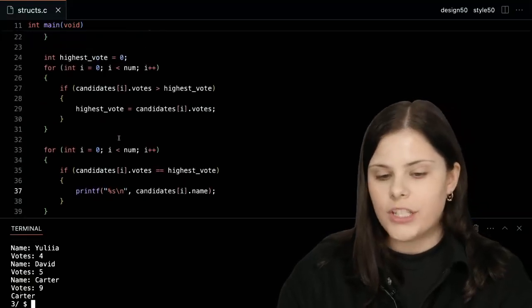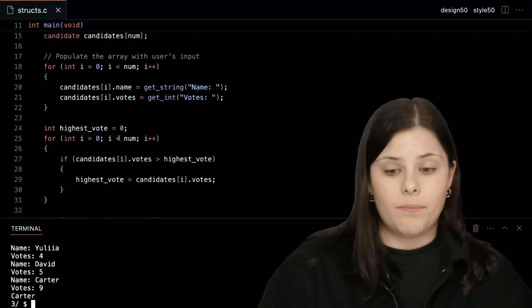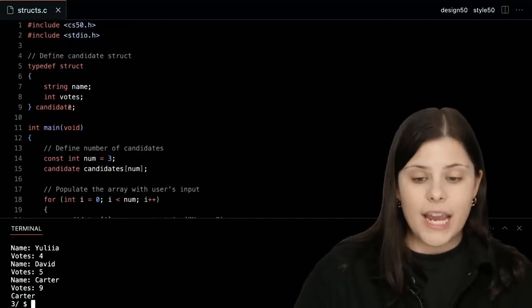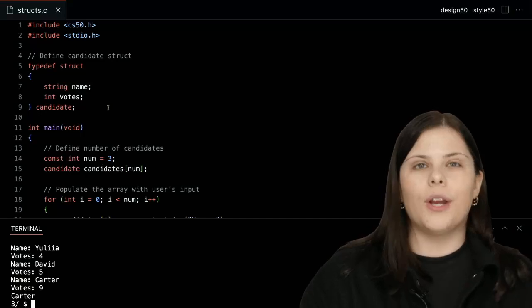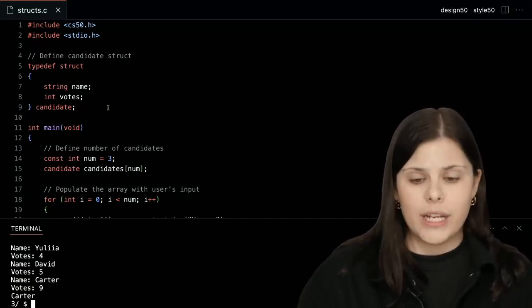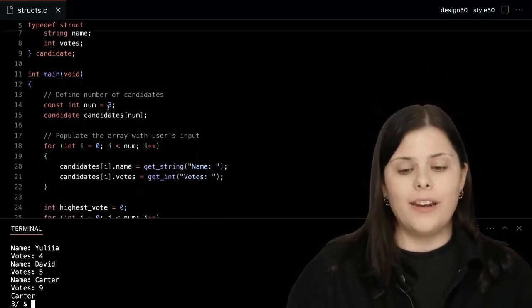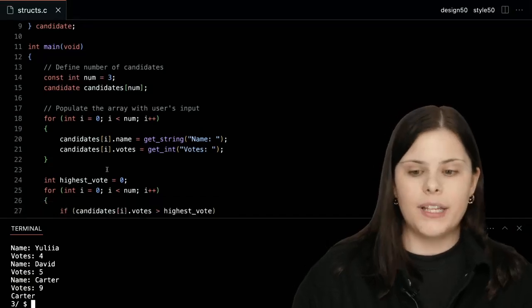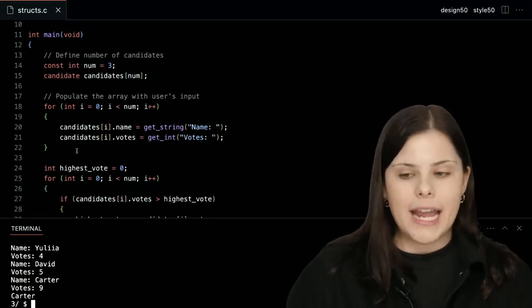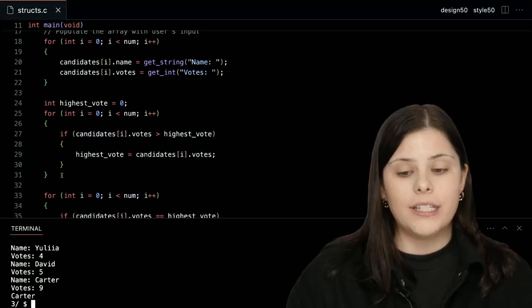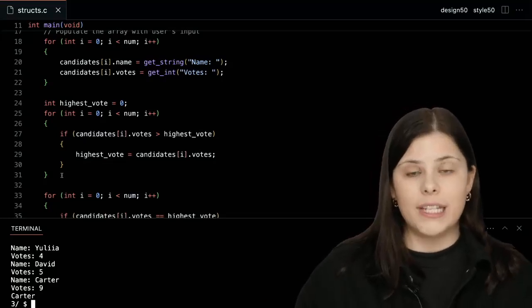So we approached this with some steps, right? We indeed had almost like 4 of them. First, creating the candidate struct, considering what kind of attributes I want present in my struct. Then we used a for loop to populate the array with users' input, getting in those names and those votes. Next, we found the highest number of votes among the candidates, right?